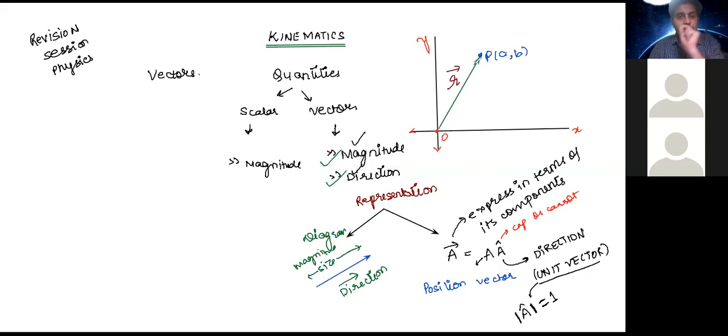If this is the position vector of a point A comma B, then I will represent it as R is equal to A i cap plus B j cap, where A is called the X component of the vector and B is similarly called the Y component of the vector.